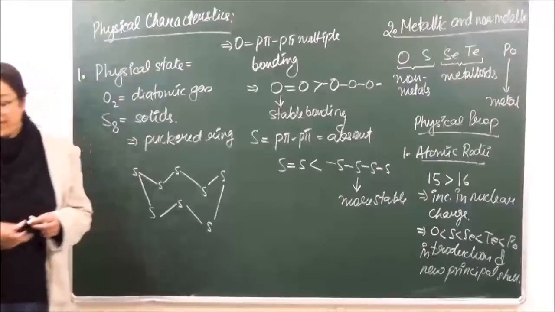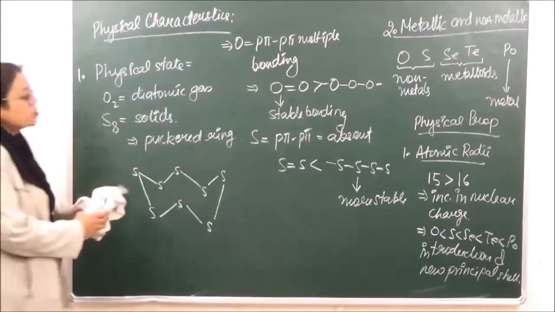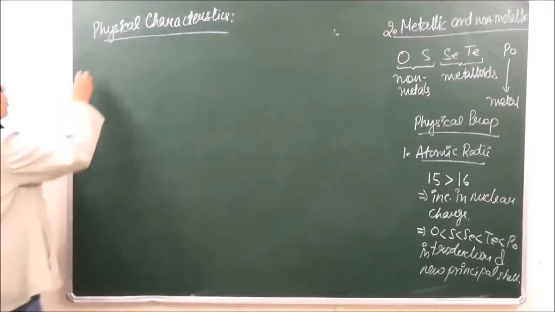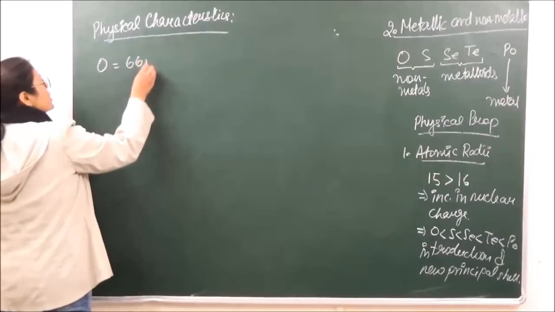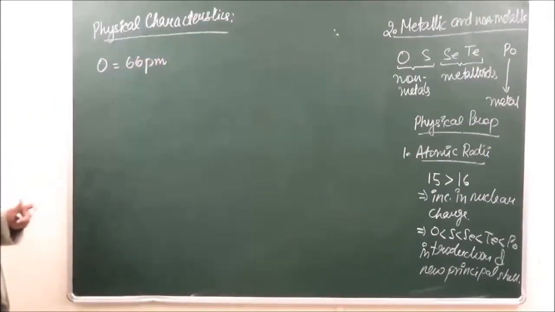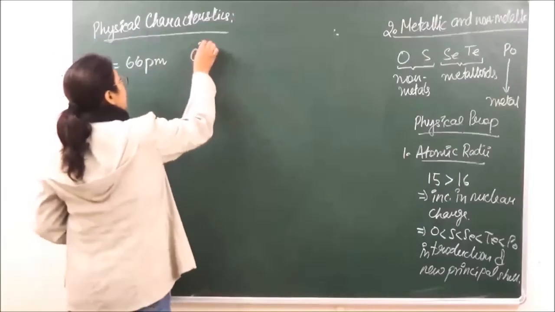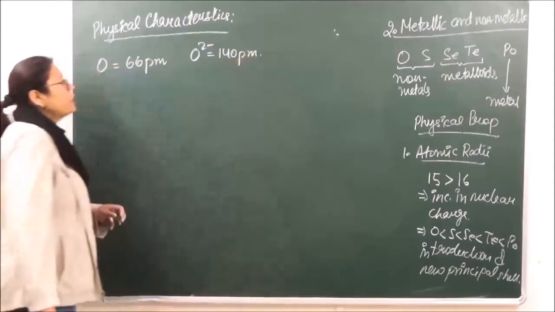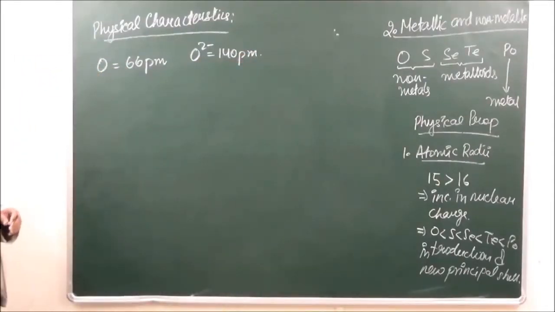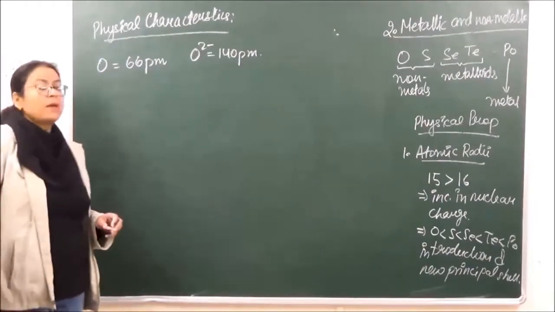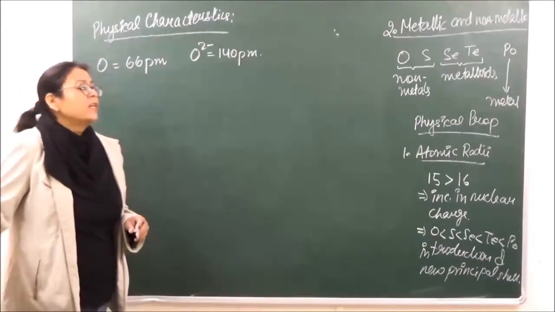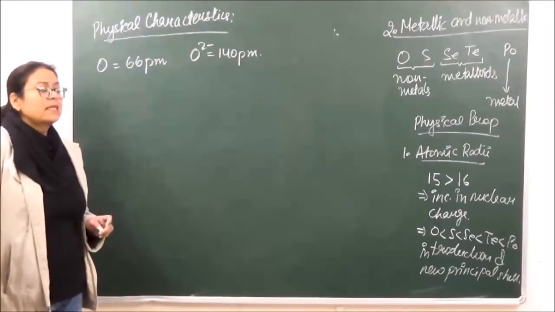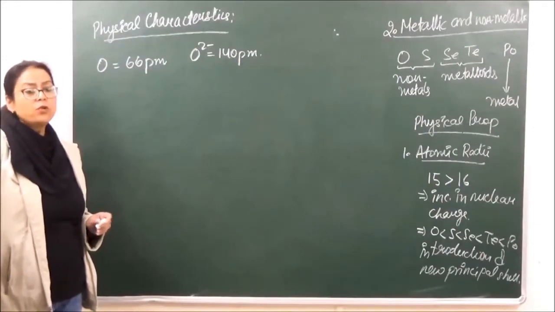Right? Now when we are comparing the ionic sizes with respect to the atomic sizes, there is a lot of difference. For example, the atomic radius of oxygen is 66 picometers only. But when we look at the ionic radius, it increases to 140 picometers, which is almost double. That is because 2 electrons are added. Because of these 2 electrons, the effective nuclear charge decreases. Because the effective nuclear charge decreases, the ionic radius increases.